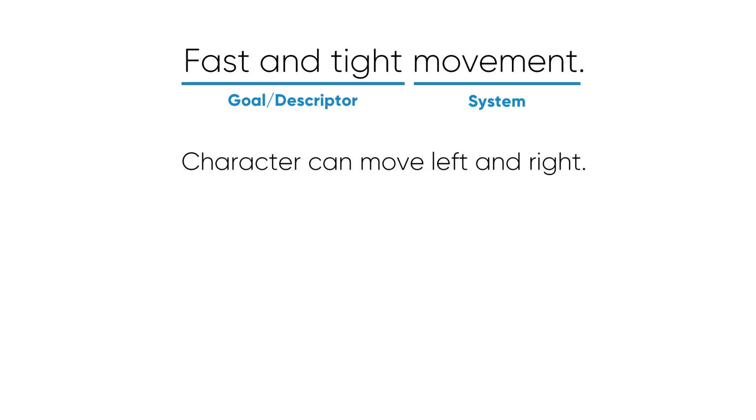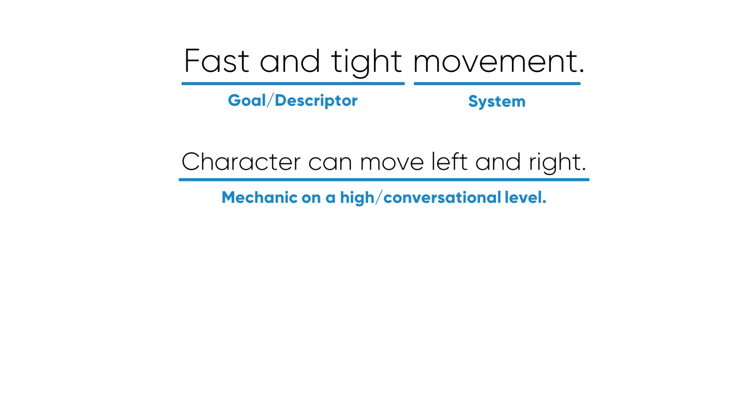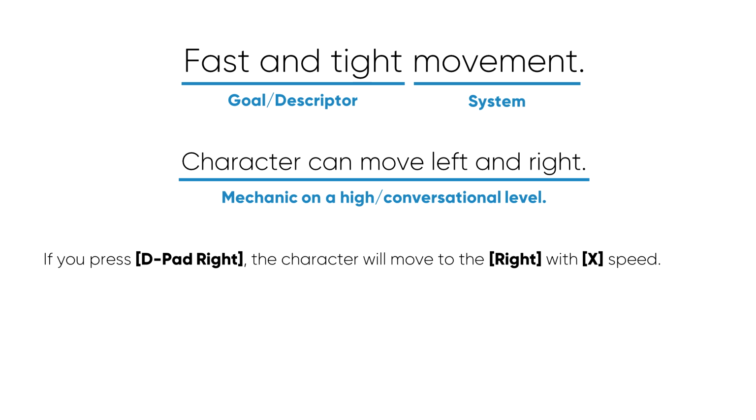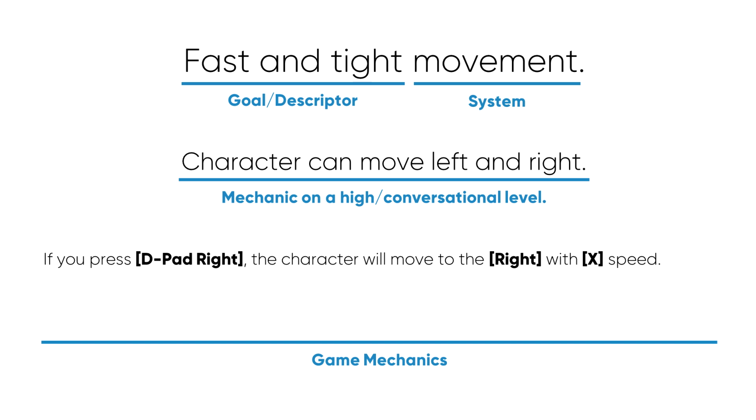Let's go deeper then. Character can move left and right. Is that a mechanic? Well, close. That's usually how we discuss mechanics on a conversational level, but that is not what a mechanic is. If you press D-pad right, the character will move to the right with X speed. Now this is a mechanic.